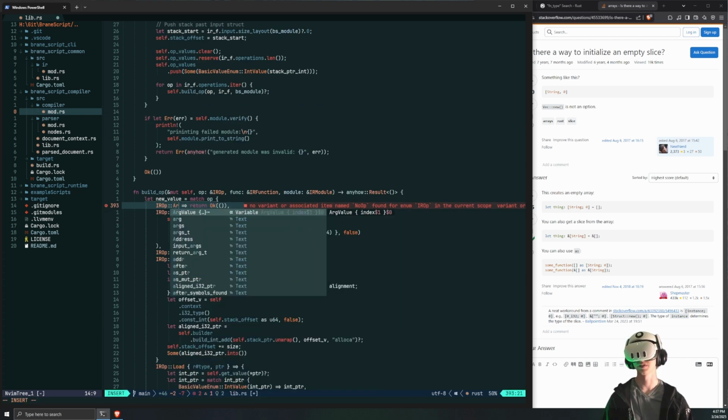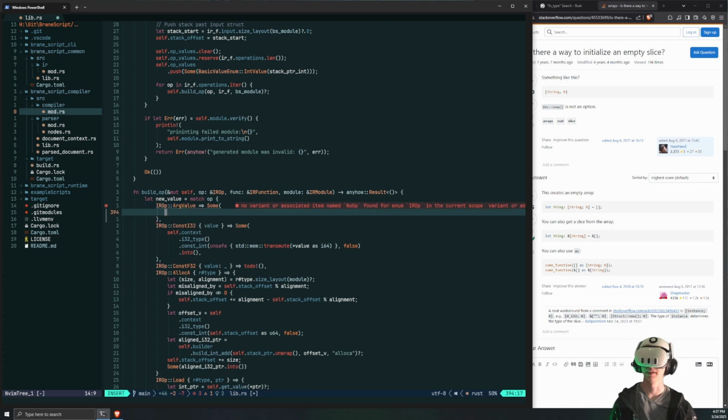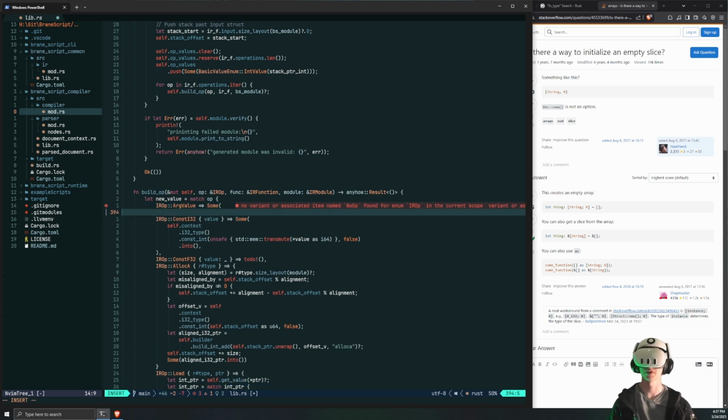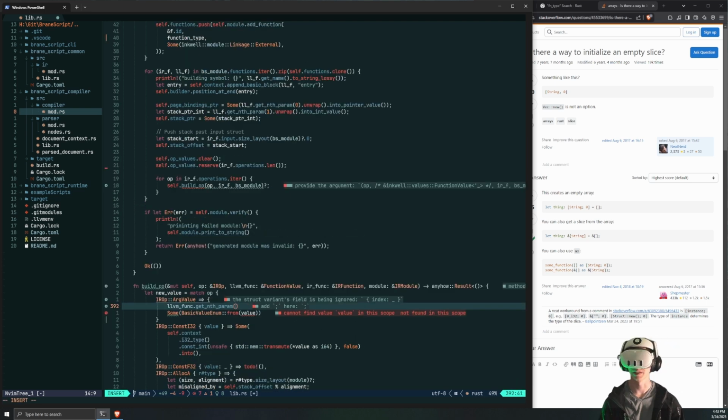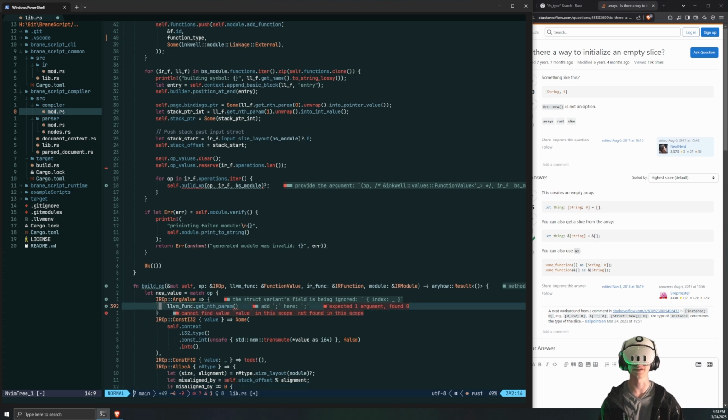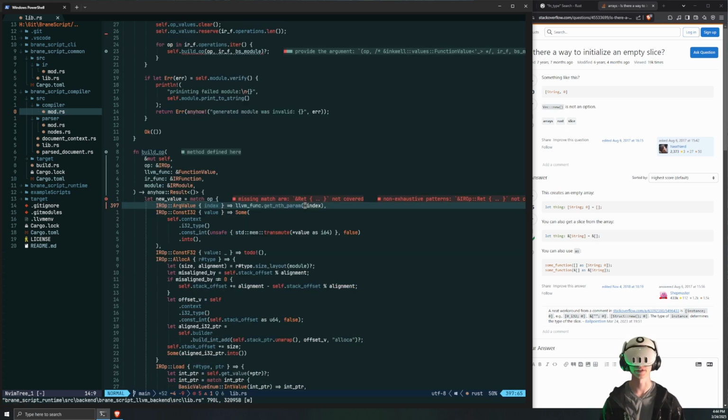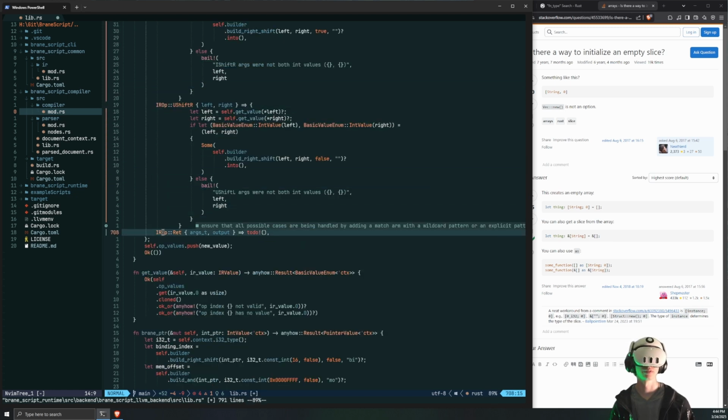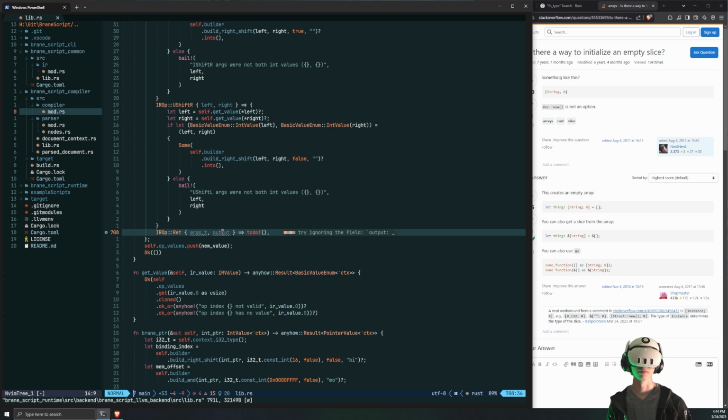So one thing is arg value is now a thing. In this case, it's similar to load, but we're grabbing a, and is this already a basic value enum? It is, so I can just do get nth param like so. Perfect. So here's return, and I'll leave this as a to-do for now, because I'm not implementing full functions today. We're just implementing better function signatures that make sense.